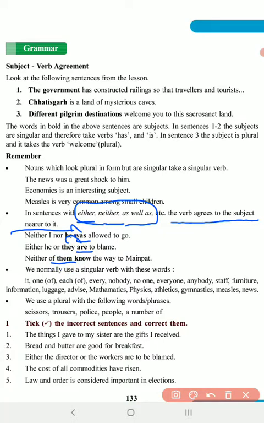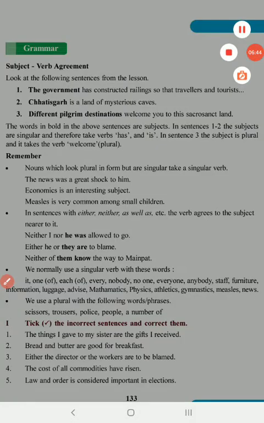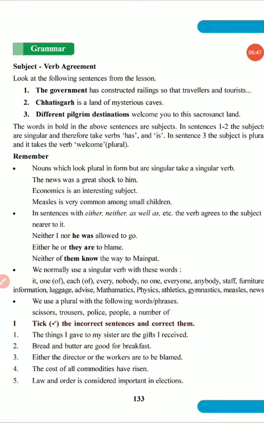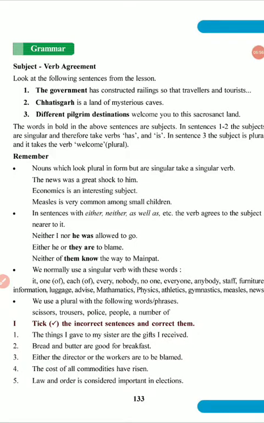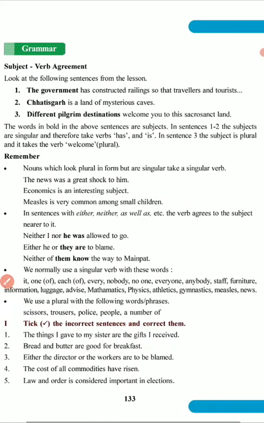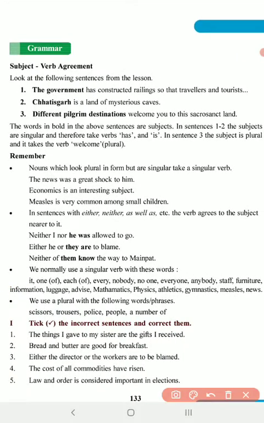Neither of them. And here we have no, so it agrees with the subject that is nearer to it. Okay, so that is the second rule. What we actually say is that in case of either, neither, as well as, here the verb agrees with the subject nearer to it. Okay, don't forget. And the third rule is that we normally use a singular verb with these words.